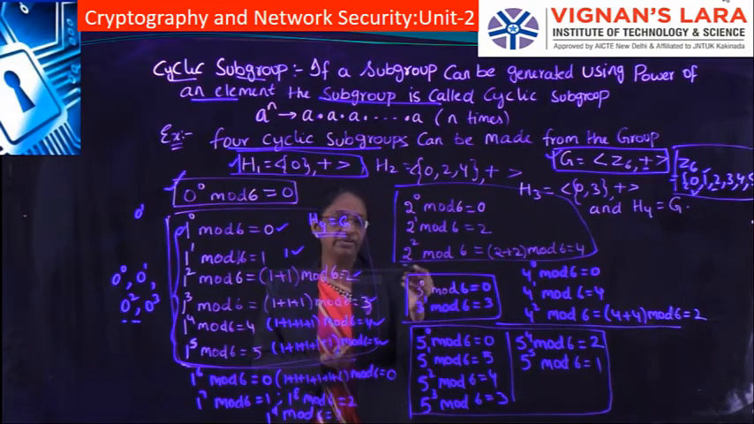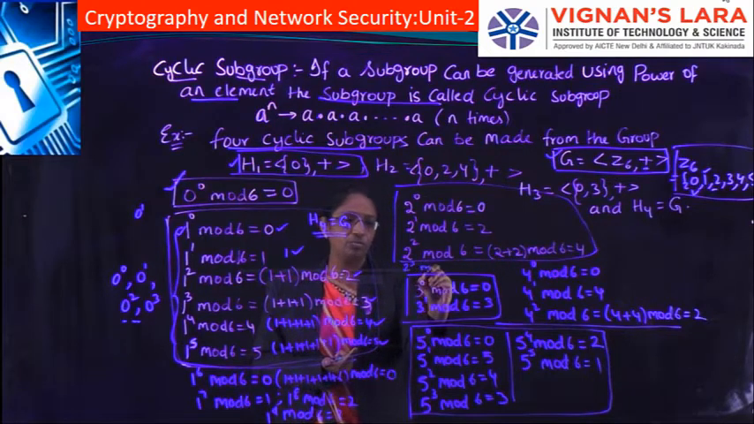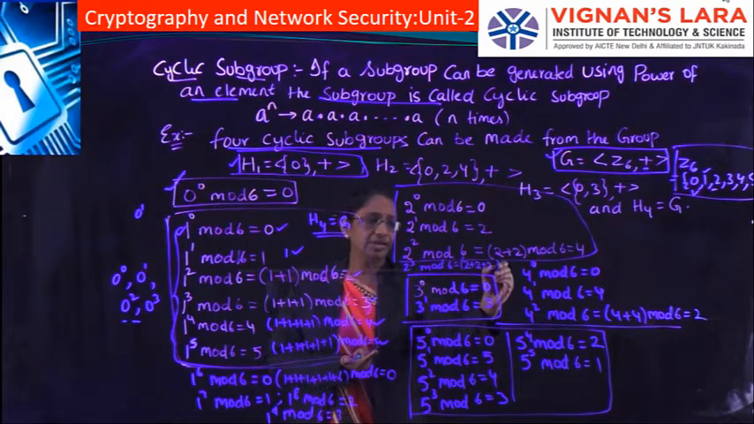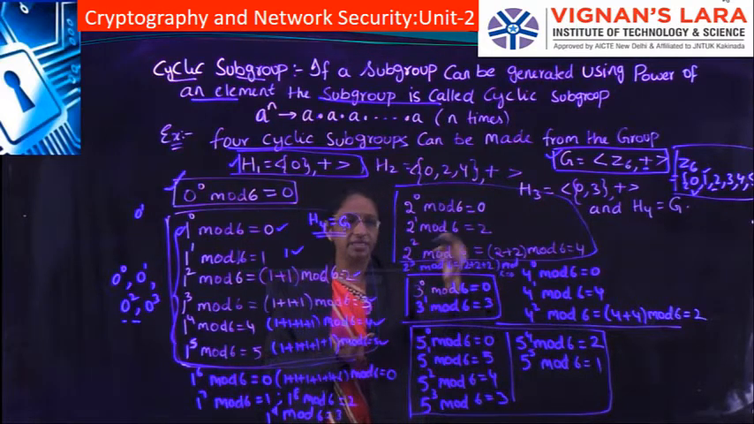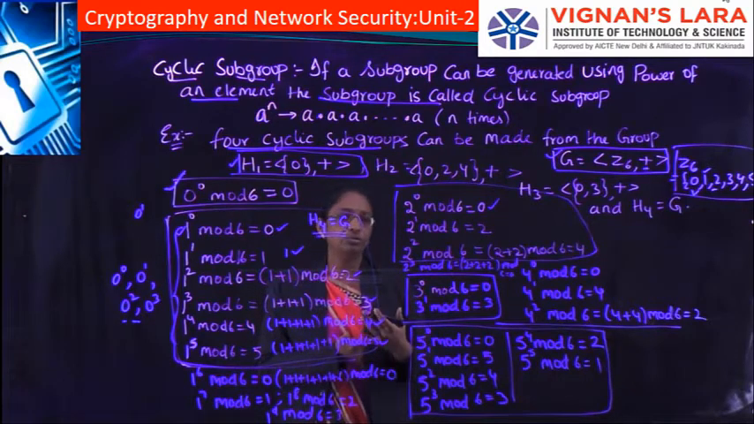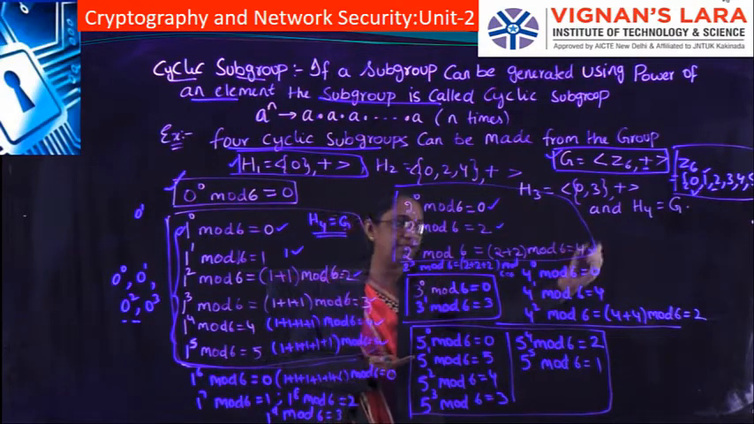If we do 2 to the power of 3 mod 6, then again it will be 2 plus 2 plus 2, so it will be 6 mod 6, which is again 0. See that the cycle is repeating again. If you do 2 to the power of 4 mod 6, again we will be getting 2, and 2 to the power of 5 mod 6, again you will be getting 4.